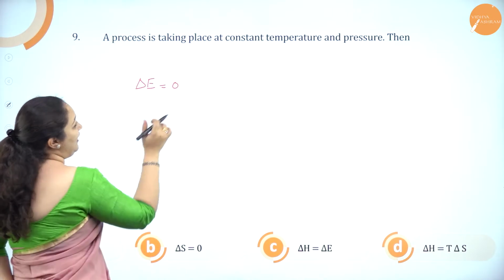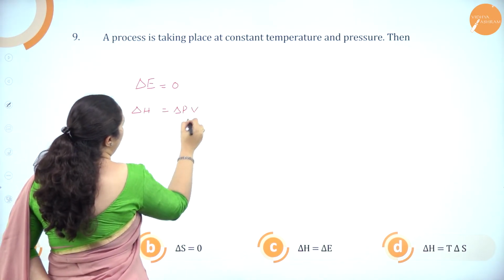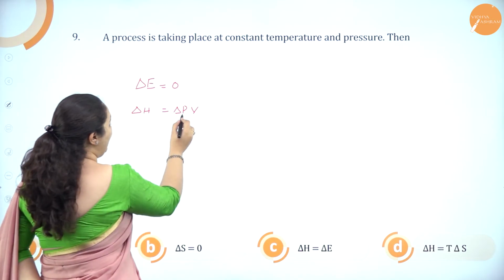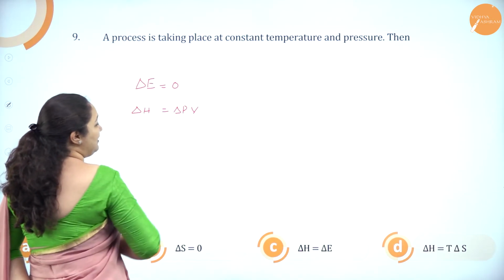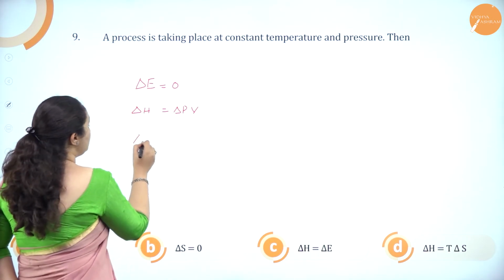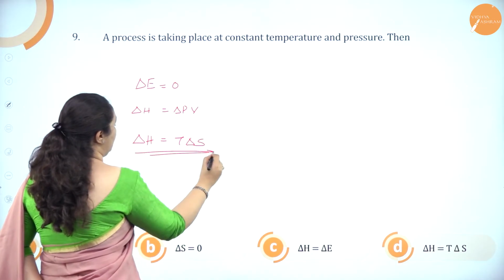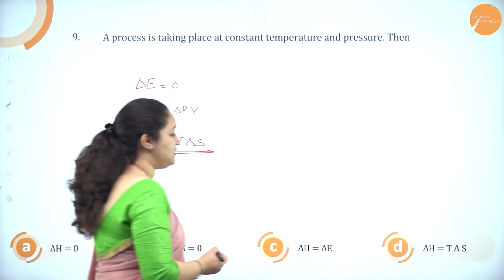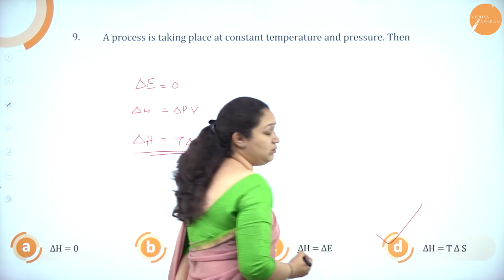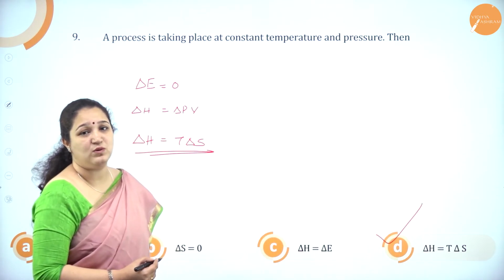At constant pressure, I can take delta P into V, again P there is no change. So delta H I can get is equal to 0. But I can also tell that delta H is equal to T delta S. Isn't it? So the correct answer is delta H is equal to T delta S, because at constant temperature delta E will be equal to 0.